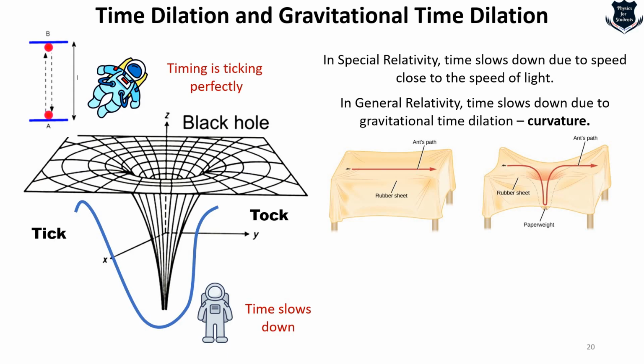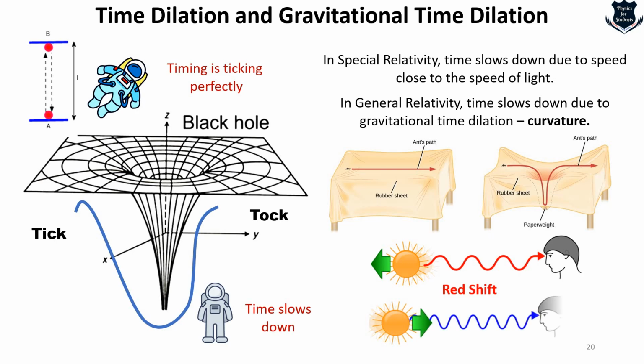And this leads to two important phenomena which happen in relativity. One is called gravitational redshift, and this occurs when a light source moves away from an observer and the wavelength of light stretches, shifting towards the red end of the spectrum. And the second one is called blueshift, which occurs when a light source moves towards an observer and the wavelength of light compresses, shifting towards the blue end of the spectrum.